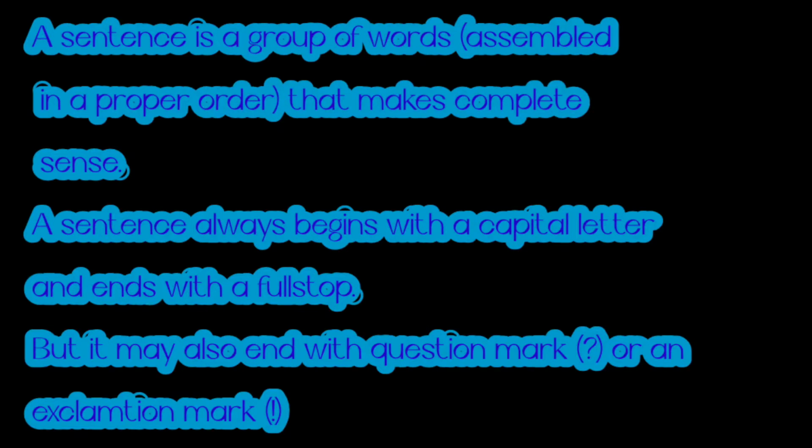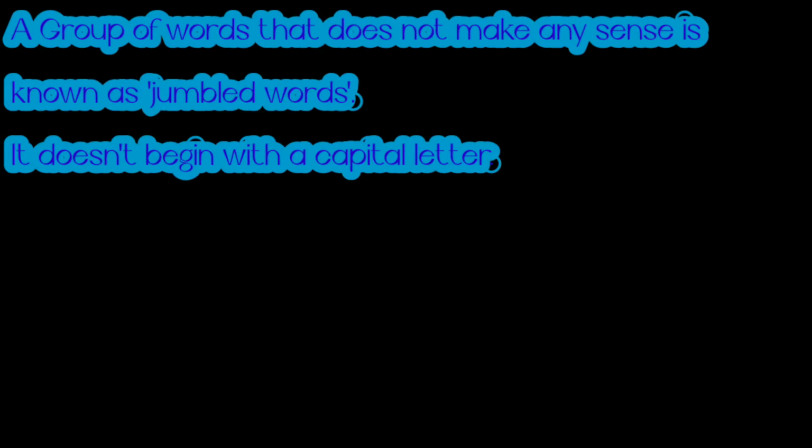One more thing we learnt was that a sentence always has a verb in it. Without a verb, a sentence cannot be formed. Next, the topic which was out of the book was about jumbled words, because the next topic we are going to learn is somewhat related to sentences and jumbled words.